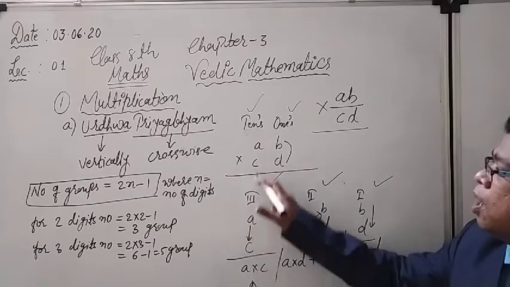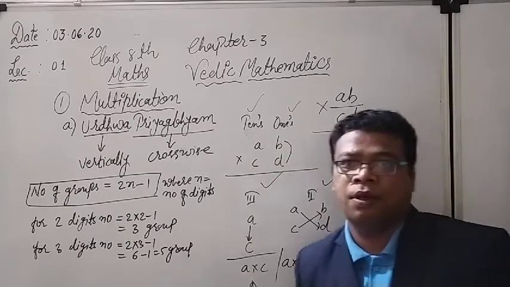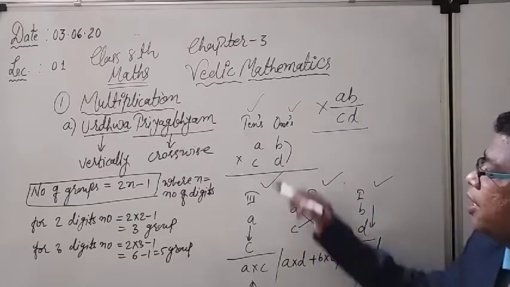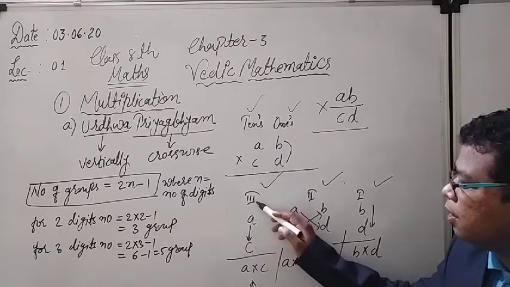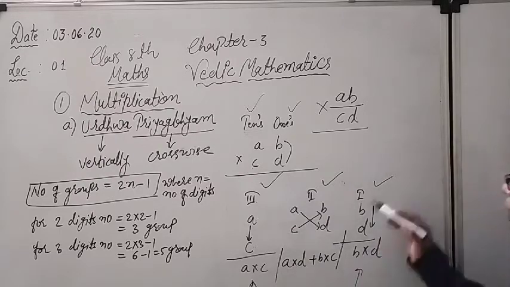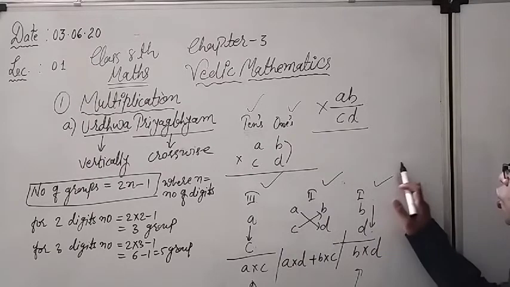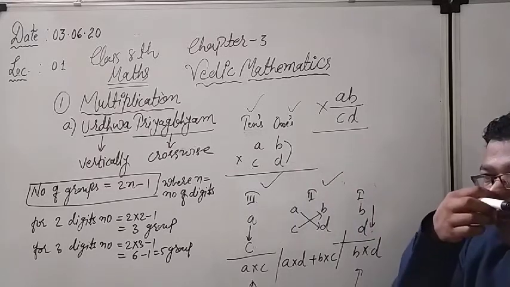See here, this is my third group. In the third group, what are the numbers written in the tens place that I have to consider? You can see in the third group I have written A and C. Same like that in the first group, what are the numbers written in the ones place that I have to consider?